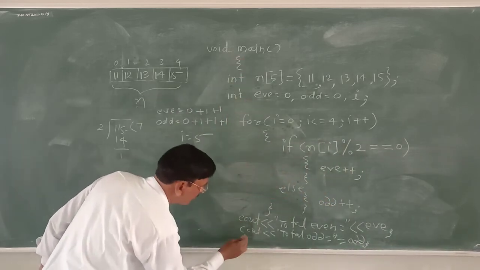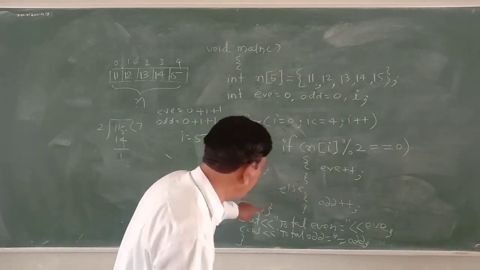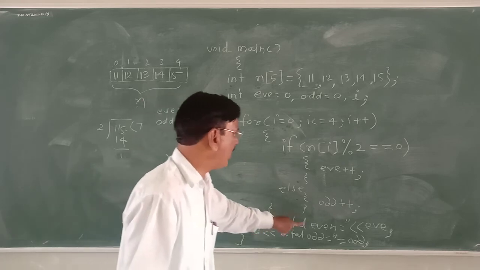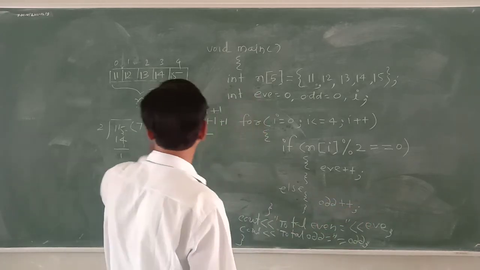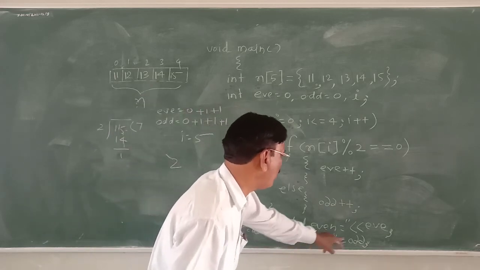Now this is main finished. You see, after the loop is finished, cout total even is equal to e, that is, total odd is equal to odd.